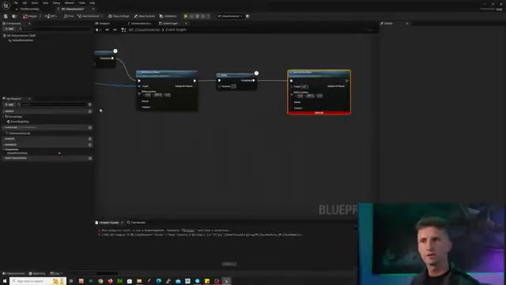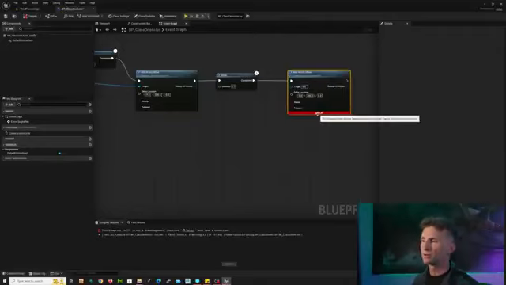If we compile it, you'll notice I get an error. All right, so now we're starting to get into a little bit of the information that Unreal helps us with when we're visual scripting, as far as letting us know when we did something wrong. In this case, for some reason we have an error. We know we have an error because when we compile, there's a red circle up here, and Unreal is nice enough to highlight the node and put the word error on it that is causing the problem.